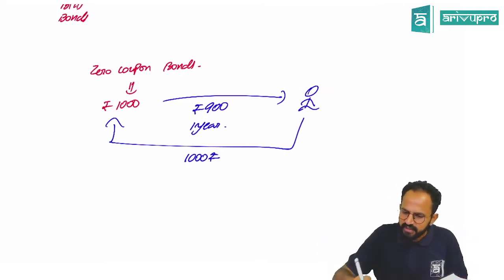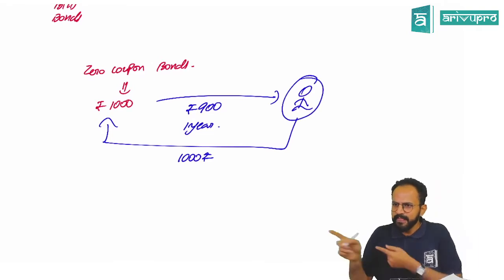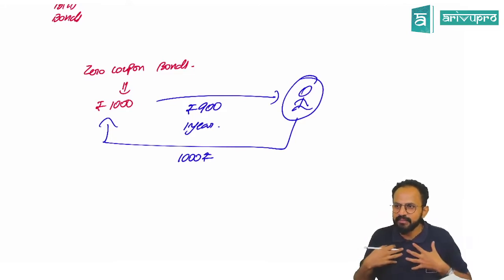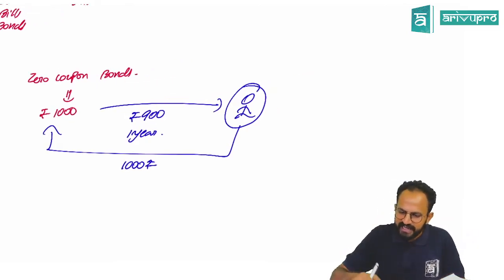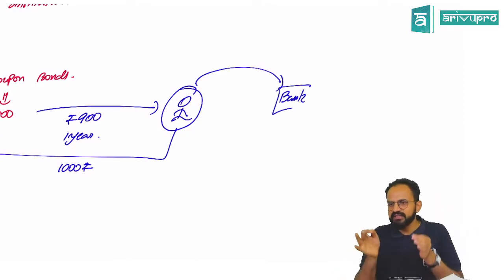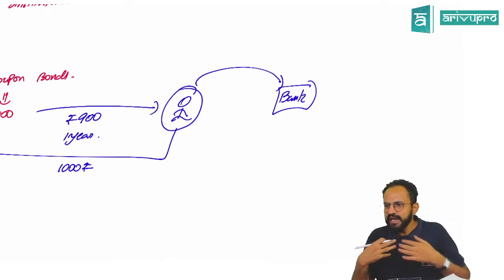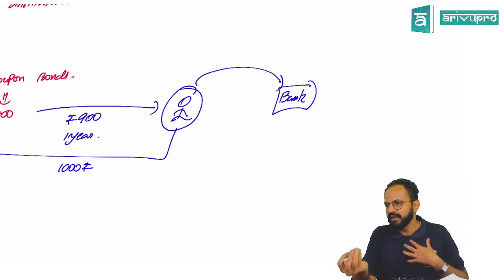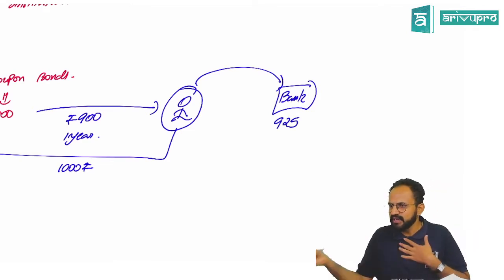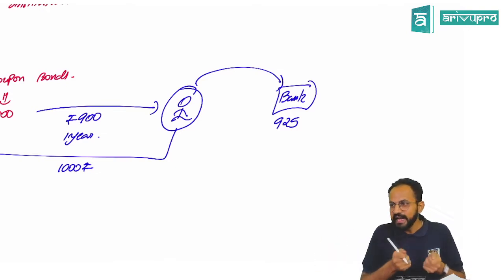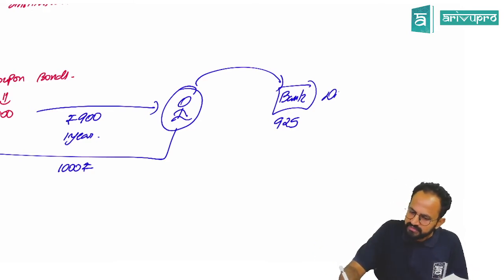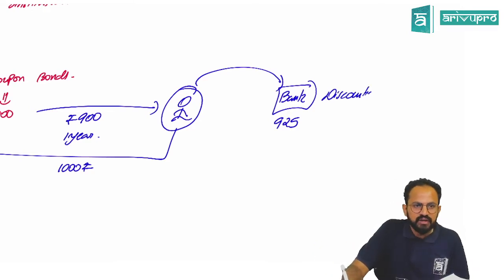Sir, now what will happen? Assume I purchased the instrument from RBI for 900. Now I need money. I can't wait for 1 year. I take this instrument and go to the bank. And I say, sir, this is a 1,000 rupees worth instrument. I got it for 900. I also want some money. Can you give me 925 rupees at least? For me, immediate cash. I invested 900, I go to the bank and sell it off to the bank. This is also called discounting. Are you getting the point?